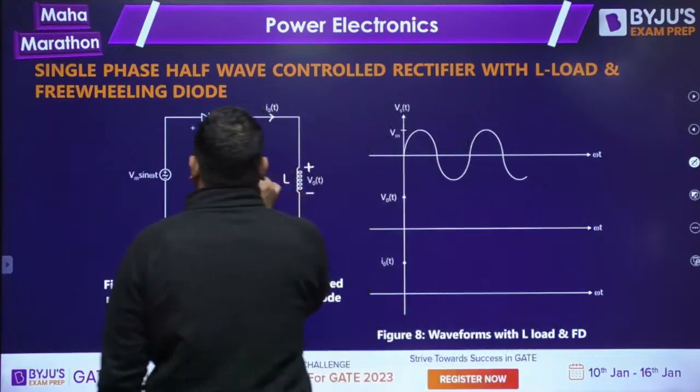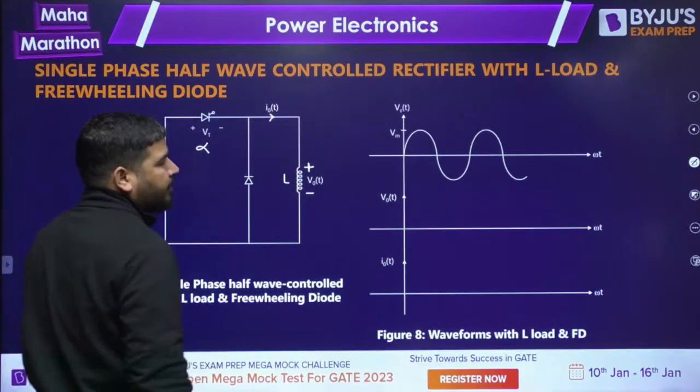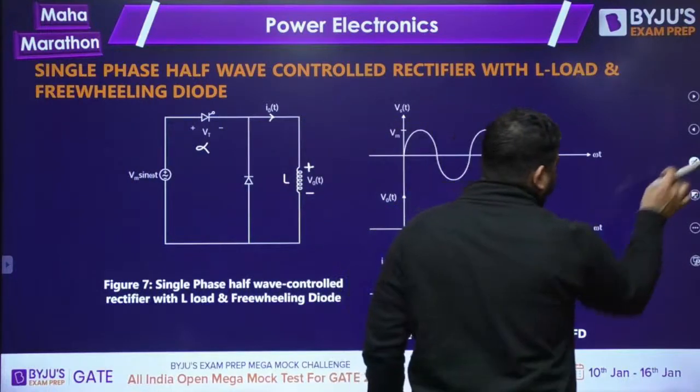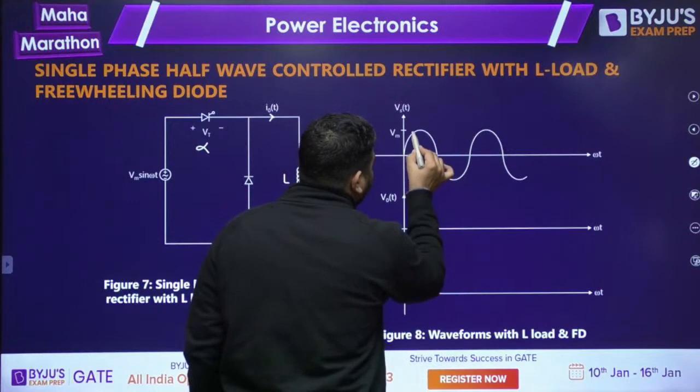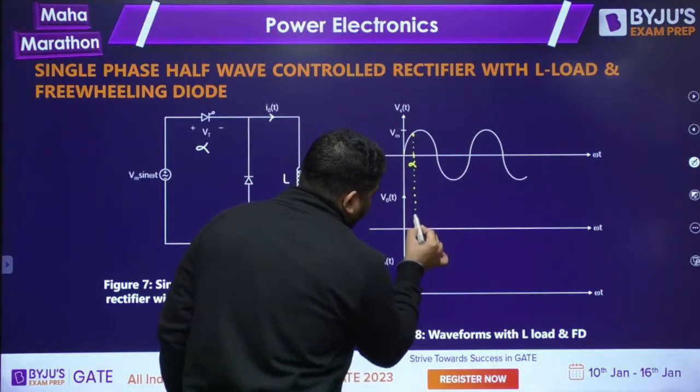And there is a thyristor. The firing angle of the thyristor is, let's say, alpha. We are firing the thyristor at an angle alpha, okay. So let me draw the wave shape. This is alpha. Let's see what will happen.